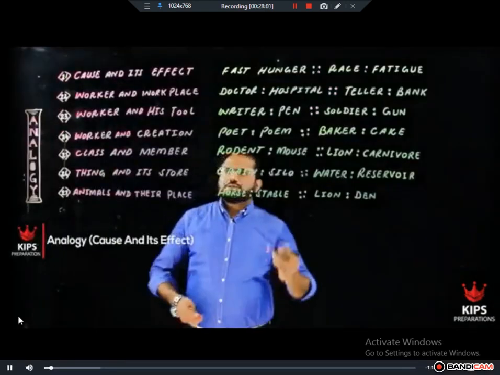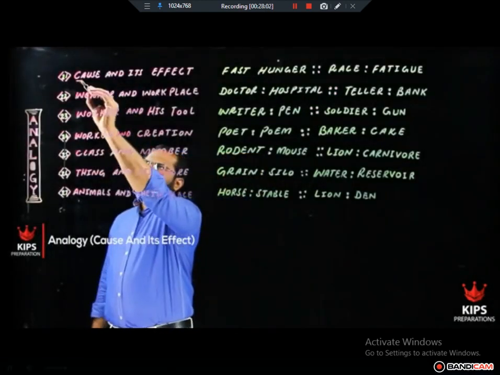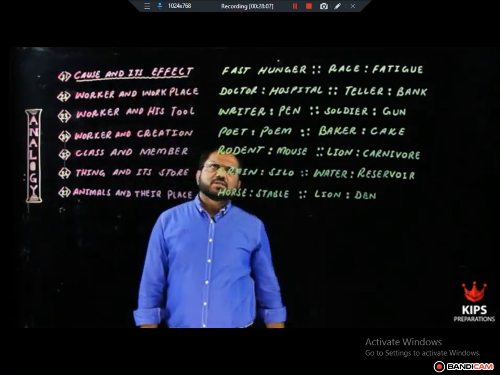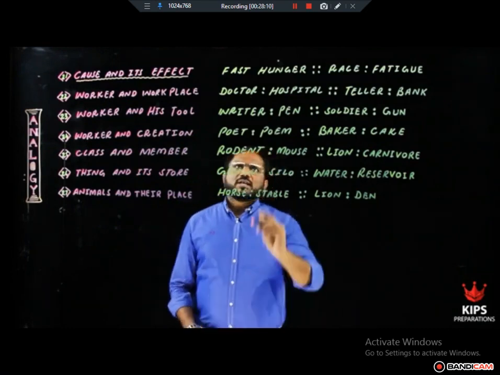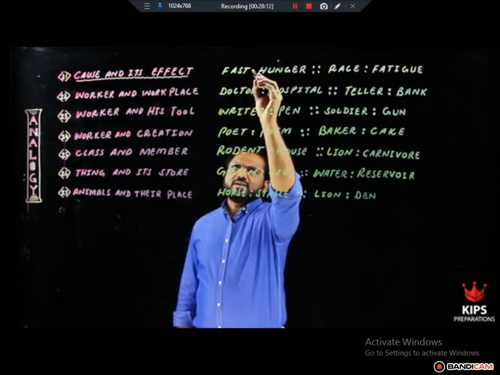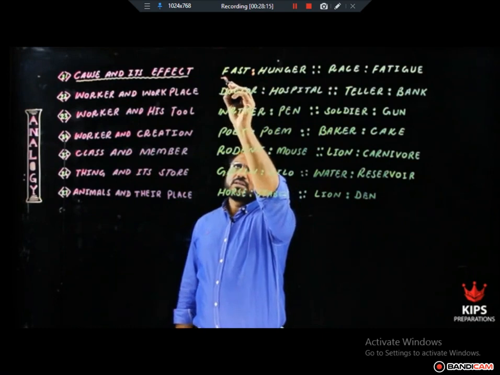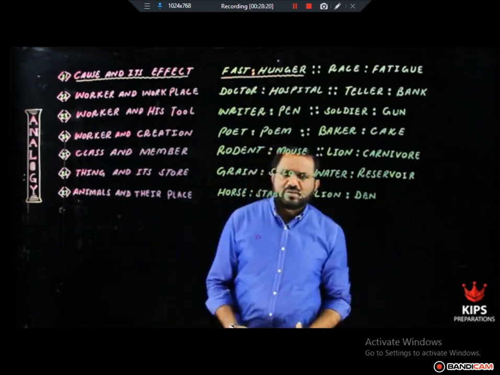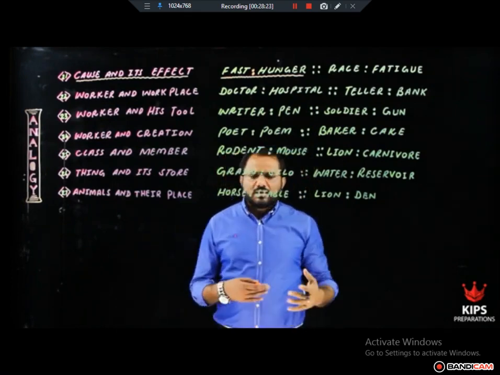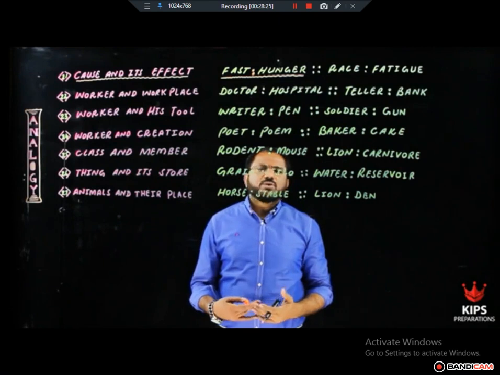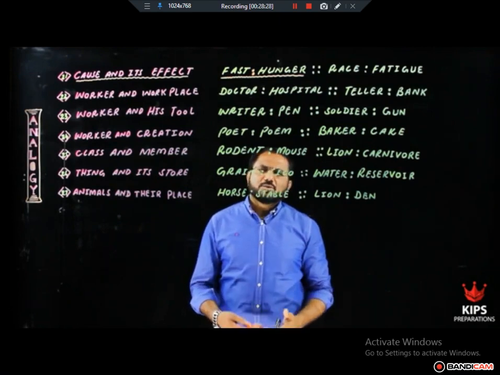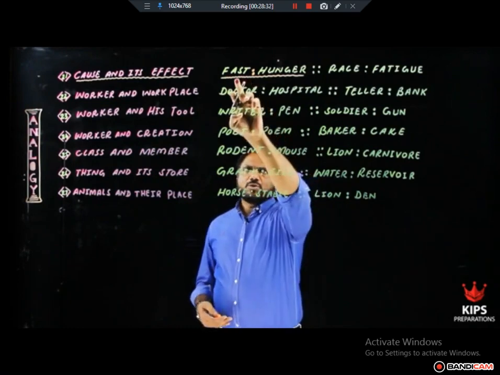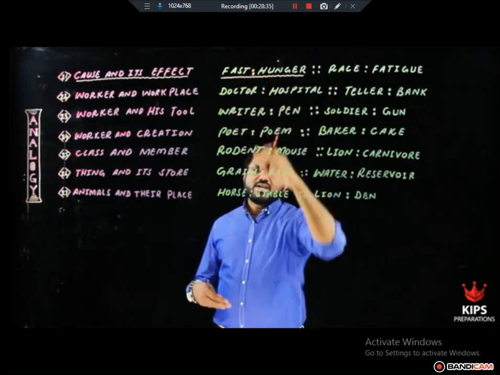This is how the relationship is cause and its effect. In this kind of analogy pair of words, one word shows some action or cause and the other word will show its effect. For example, the effect of fast, when you keep yourself hungry for a number of hours, it is called fast. For example, the Muslims fast in the month of Ramadan. The logical conclusion or the effect of fast is you feel hunger.